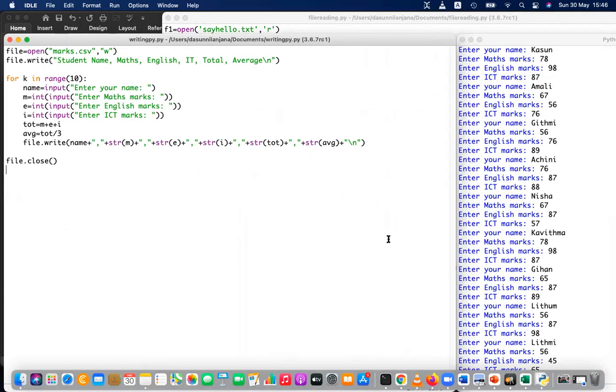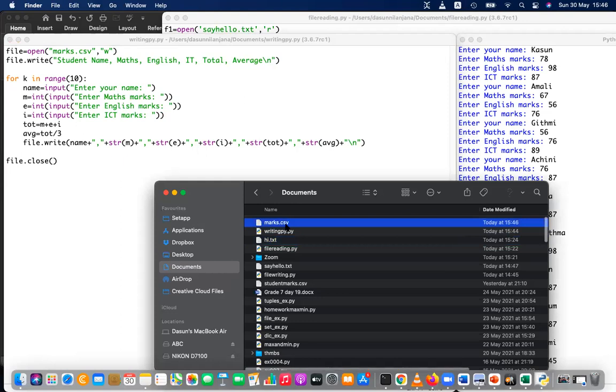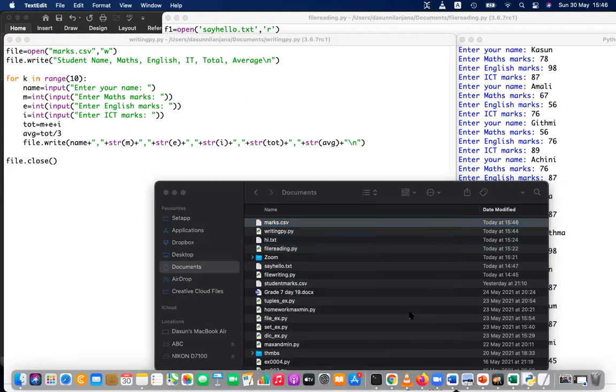No, sir. Okay, so let's go back. Do you have any doubts? No, sir. So let's open the file. Let's go and see. This is the marks.csv file. You can right click this file and open with Notepad. I'm using TextEdit, right? Right click and open it with TextEdit, and you can see.